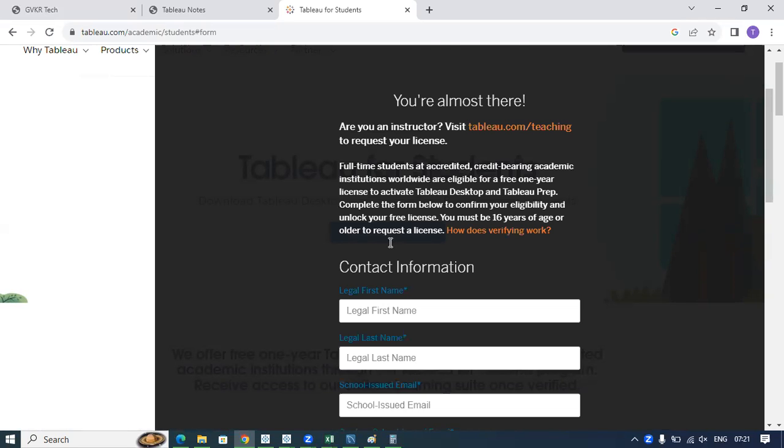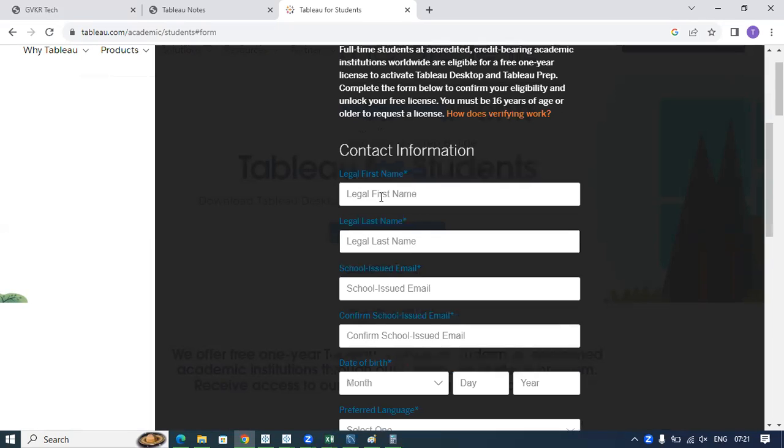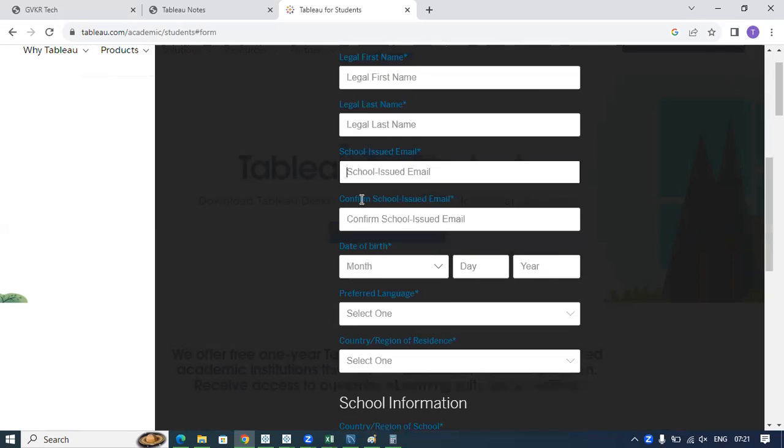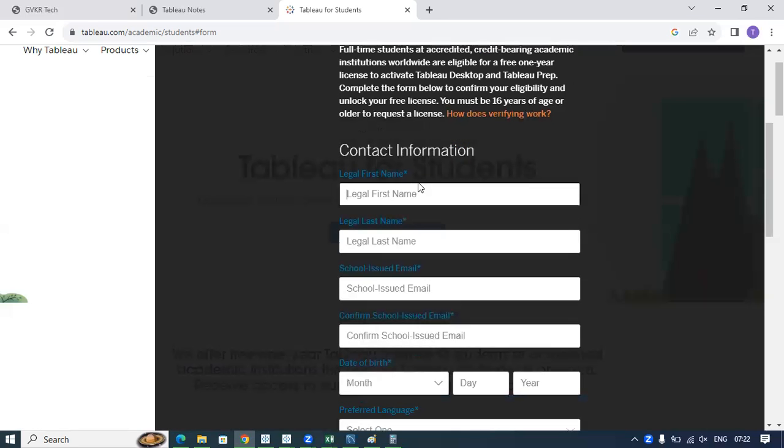You see, you have to provide your legal first name, legal last name, and email ID. You have to provide all this information exactly as you see in the ID card. Whatever ID card you are going to upload to Tableau, you have to provide exact details matching that ID card.